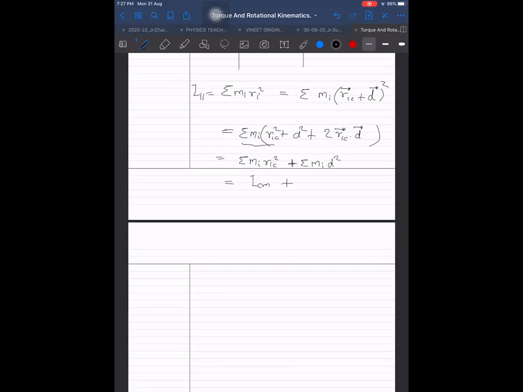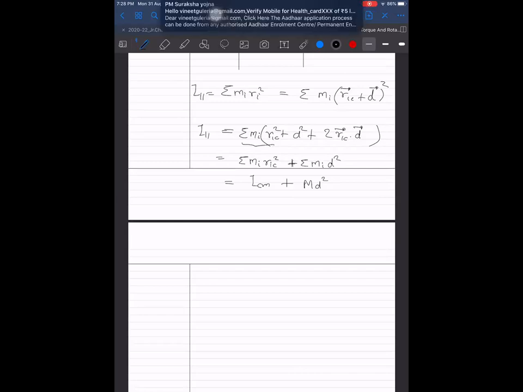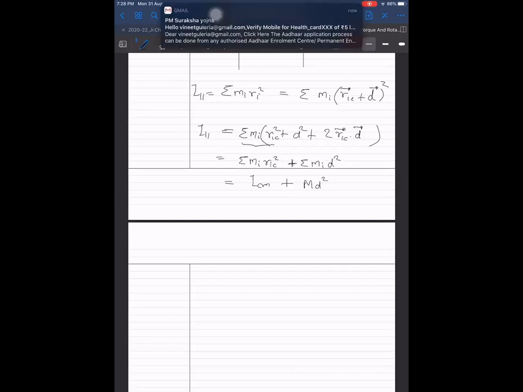What does the second term represent? D square. No, I parallel is total. This is I parallel. The second term is not I parallel. That is M D square, because it is total mass into d square.